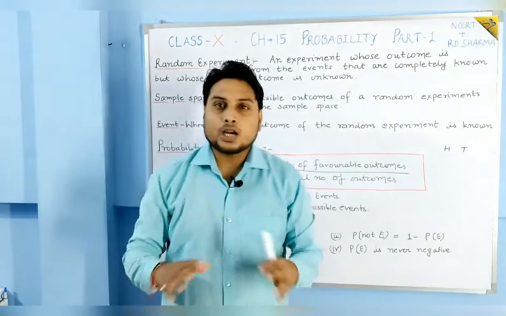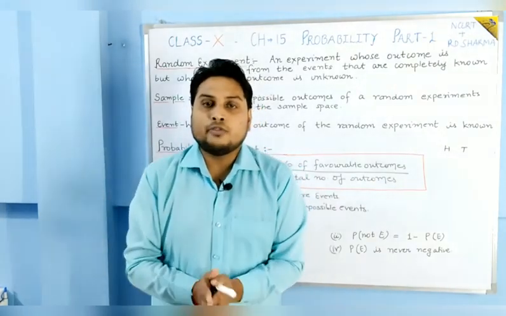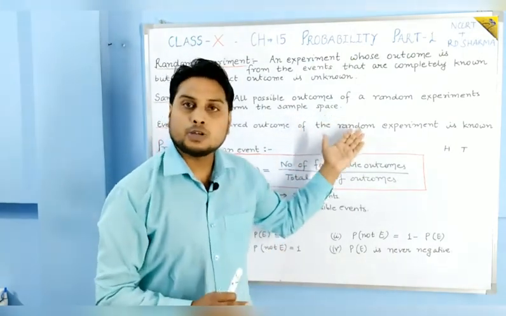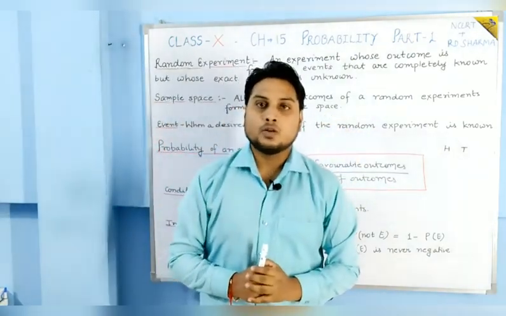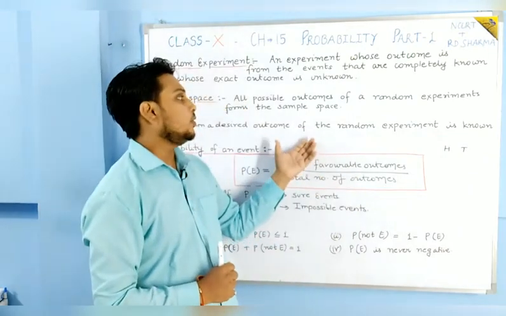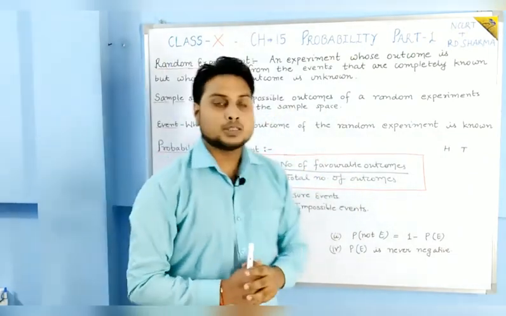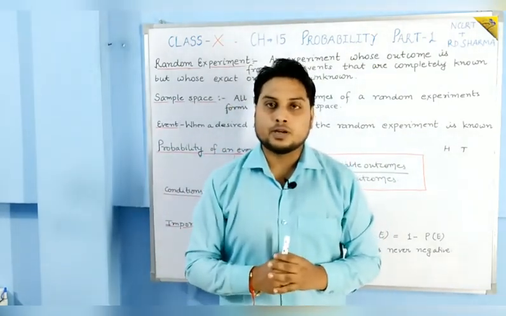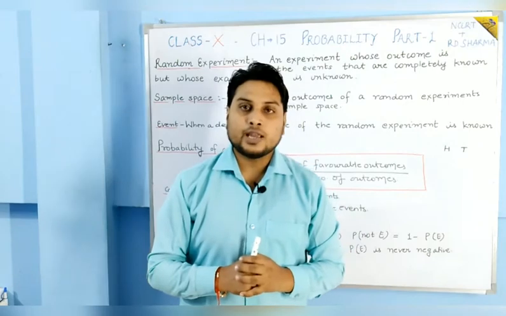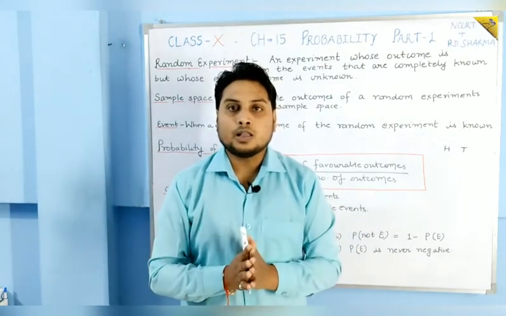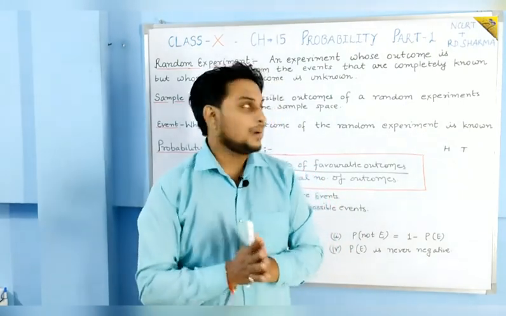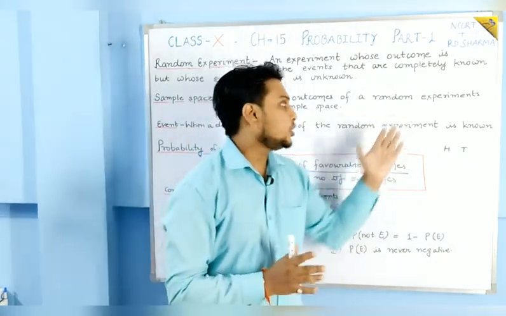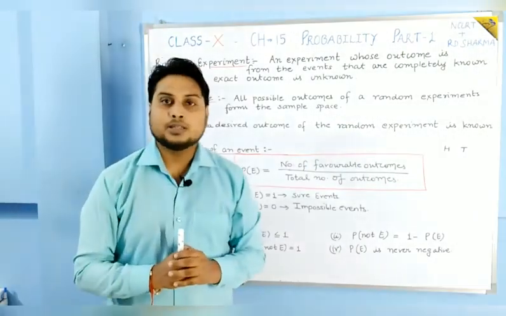That means if we take the collection of all the outcomes of a random experiment, then that collection is known as the sample space.